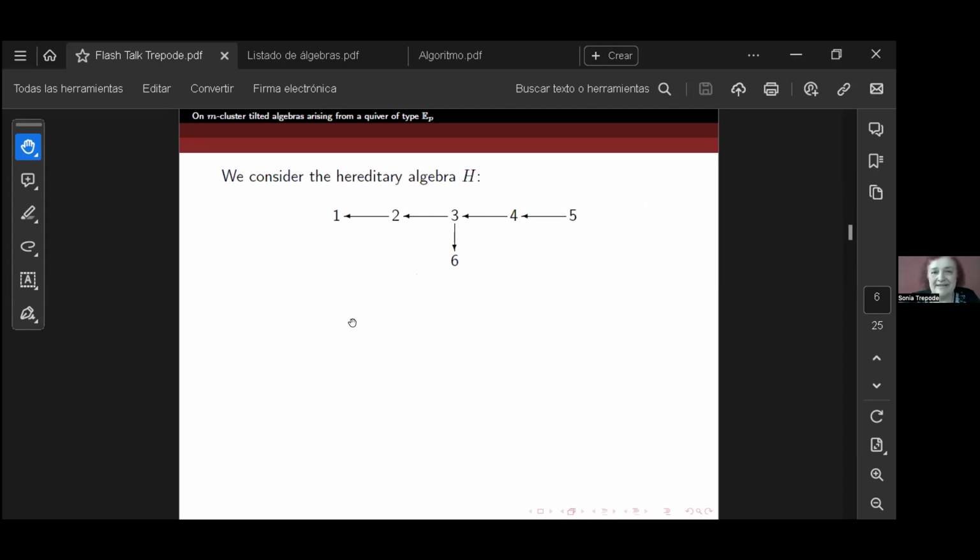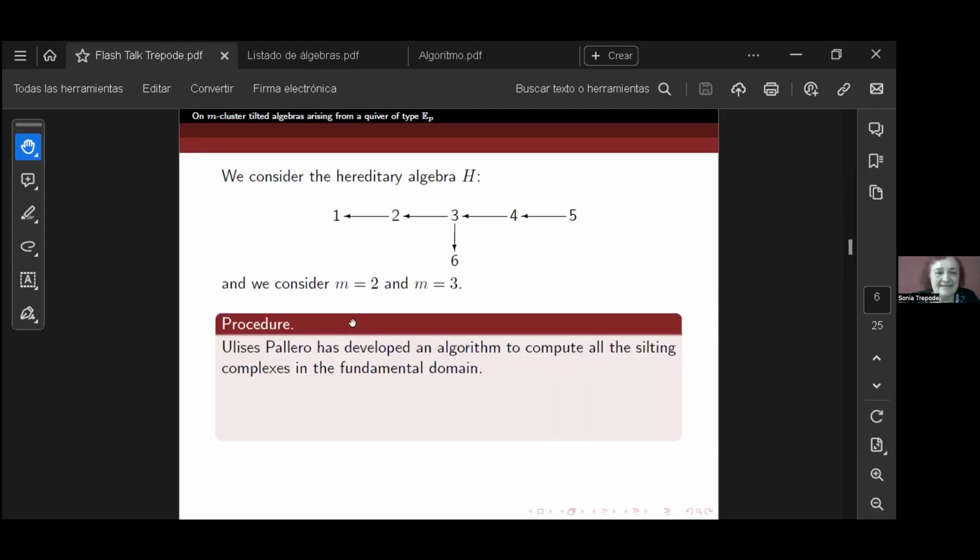We consider the hereditary algebra E6 and m equal 2 and m equal 3, because we are going to look at the 2-cluster tilted algebras and 3-cluster tilted algebras. Ulises Pallero has developed an algorithm to compute all the silting complexes in the fundamental domain.